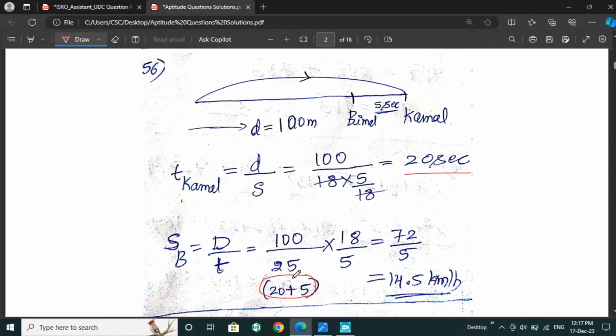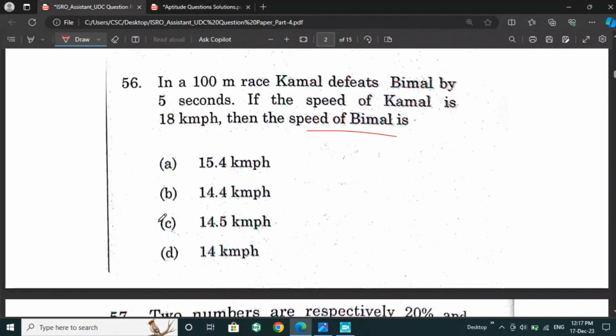So we have to take 20 plus 5 seconds, so both we have to add. Then we have to multiply by 18 by 5 to convert to kilometers per hour. Then we will get 14.4. So the answer is option C, the right answer for this question.